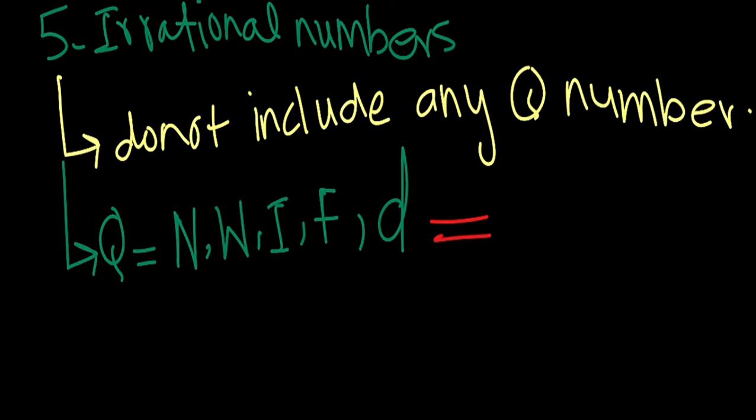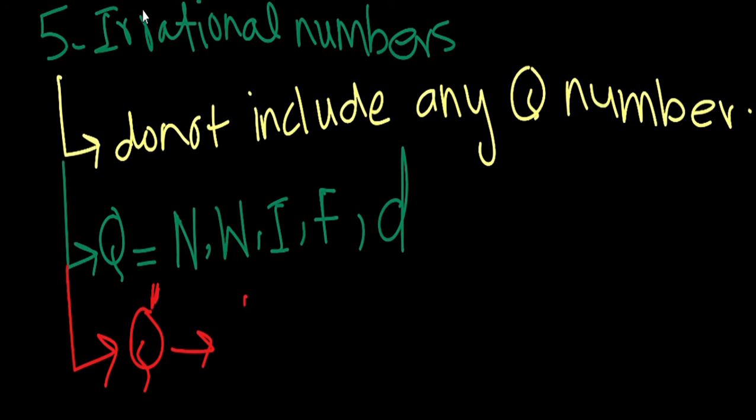So we will give you an example of an irrational number. An irrational number is represented by Q with a complement, and it's called Q prime. The example is under root 2, and we also have pi. This is also an example of an irrational number.